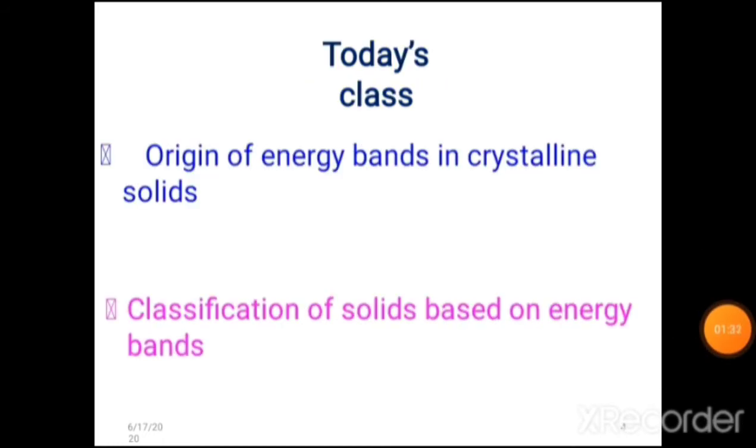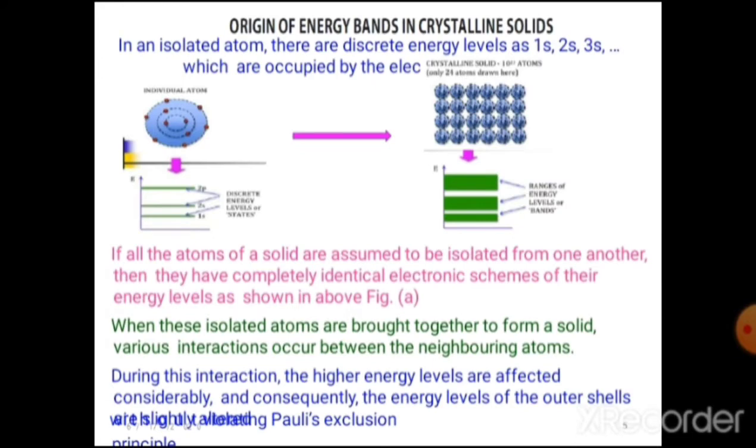Now we discuss the origin of energy bands in crystalline solids and classification of solids based on energy. In an isolated atom, there are many energy levels such as 1s, 2s, 3s. They are occupied by the electrons. When isolated atoms are brought together to form a solid, various interactions occur between the neighboring atoms. During interaction, the higher energy levels are affected considerably, and consequently the energy levels of the outer shell are increased.